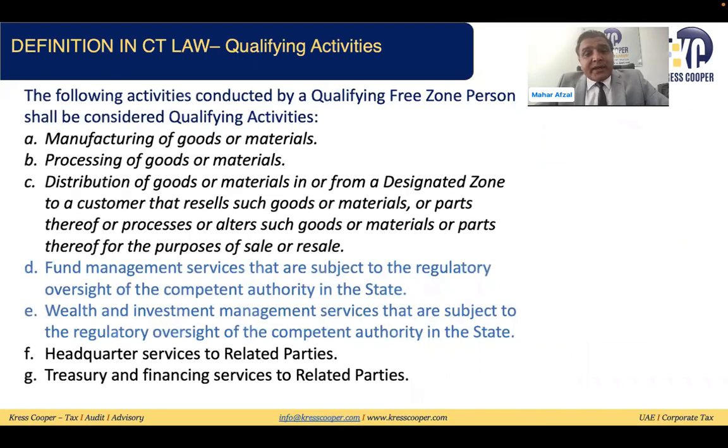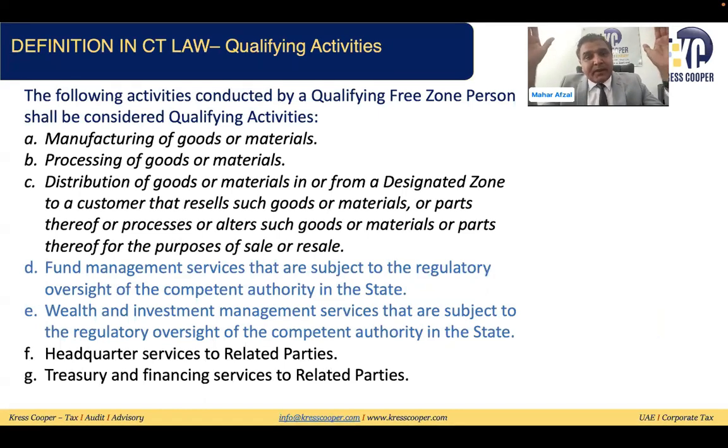So what are the qualifying activities? These are the qualifying activities. For your convenience, I have rearranged it. Basically, I put the goods and material together, services together, related party together. So manufacturing of goods or material, these are qualifying activities. Processing of goods or material, this is a qualifying activity. Distribution of goods and material from the designated zone. This designated zone, the law has said very clearly, is as per the VAT law. Means designated zones are fenced areas under customs control.